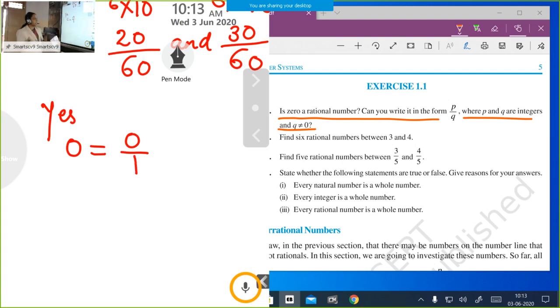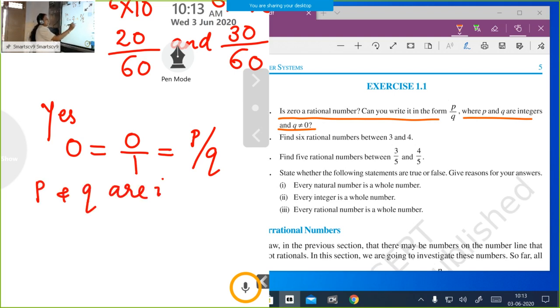So our answer is yes. This is of the form P by Q, where P and Q are integers and Q is not equal to 0.